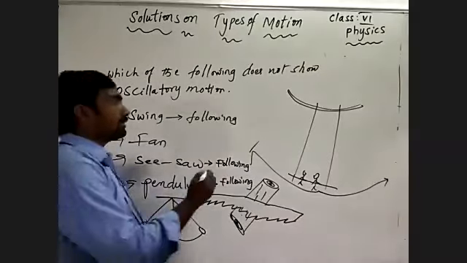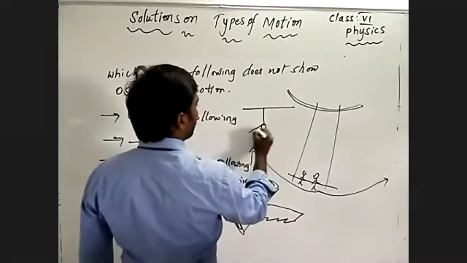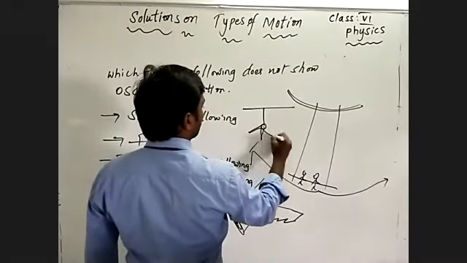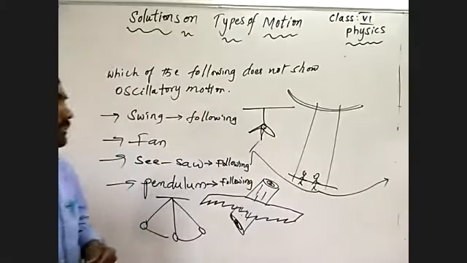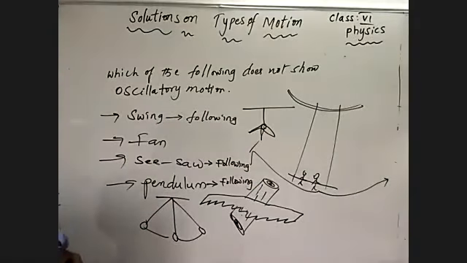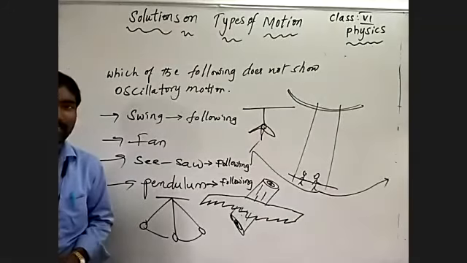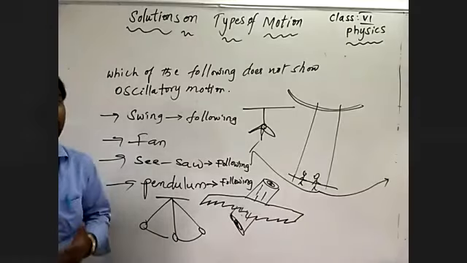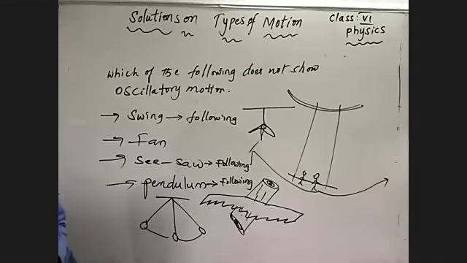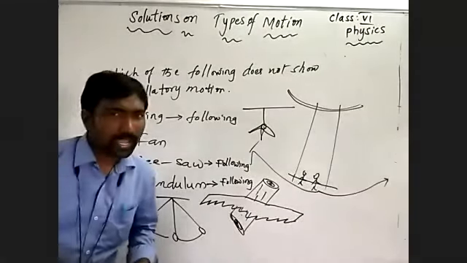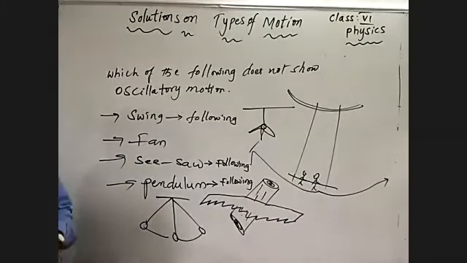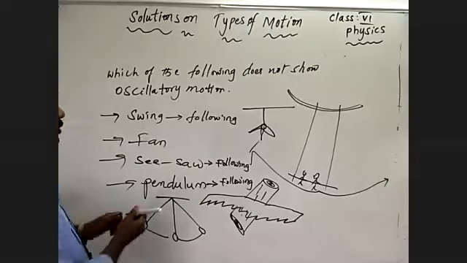How is the fan rotating? Can you answer that? The fan rotates on its own axis without changing its position. The body which rotates on one axis without changing its position, you may call rotatory motion.